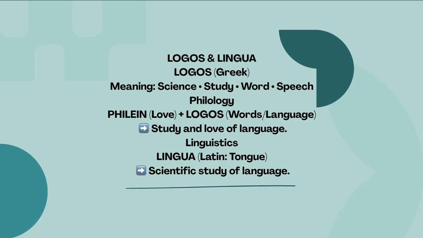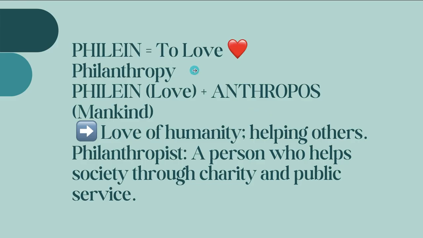So today we are going to continue from yesterday's session and learn some new roots for some words. First we have logos, which we already know means science or study, and we are also going to see this Latin root. First we have philan, which means love, and logos, which here means word or language. So philology means the study and love of language. Then we have linguistics. Linguistics comes from lingua, which in Latin means tongue, so it is the scientific study of language. They are both kind of the same, and here logos means word and language. Then we have philan. Philan means to love.